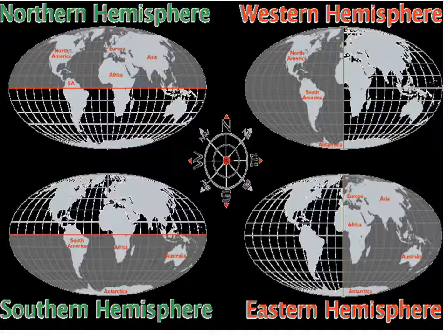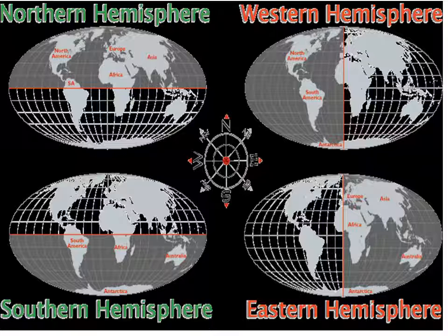For example, in this picture, the dark part is where the sun is not shining. In the northern part, you can see North America, Europe, Africa and Asia, when the Earth rotates on its axis. In the southern part, we have South America, Africa, Australia and Antarctica.